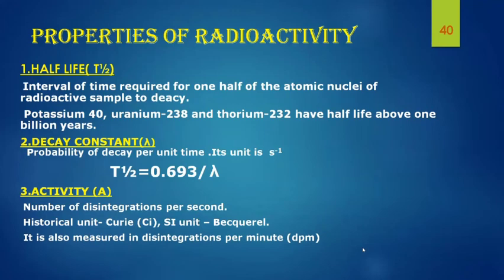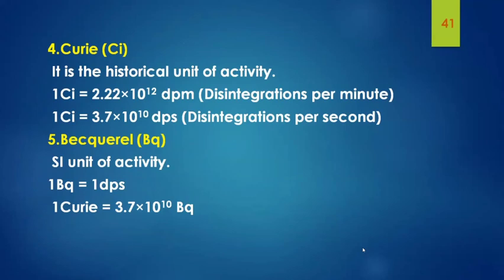So, the third property is activity and it is denoted by the letter A. Activity is defined as the number of disintegrations per second. Its historical unit is Curie, but it has the SI unit becquerel, and it is also measured in disintegrations per minute, that is DPM. So, next we can deal with two units of activity, that is Curie and Becquerel.